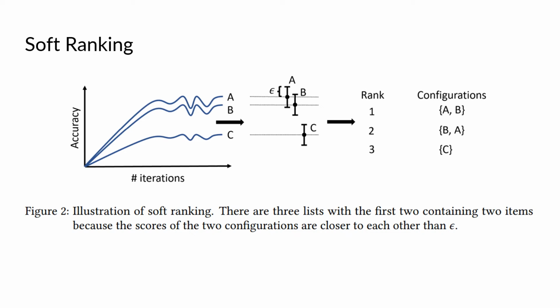Let's explain some of the ranking next, as it is the key part of how PASHA decides on resource increases. As part of soft ranking, each position is represented by a set of configurations that have performances within a given range, with the range defined by epsilon. I will go through the ranked list of configurations in the top rank and check if the current configuration at the given rank was in the list of configurations for that rank in the previous rank.